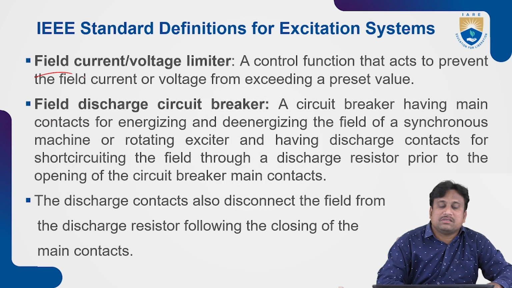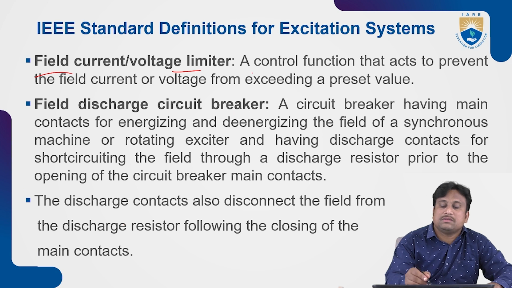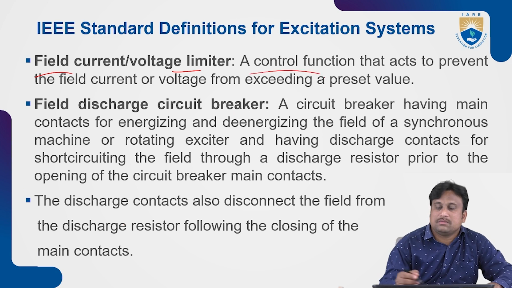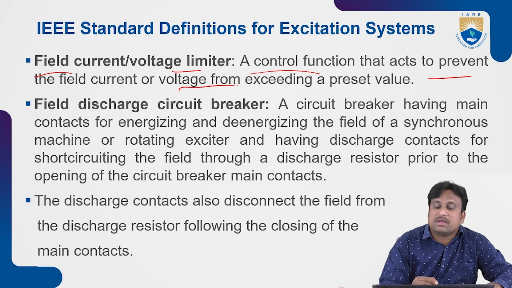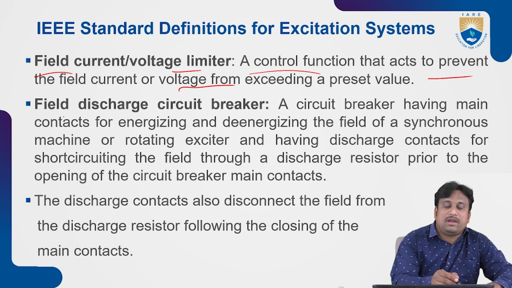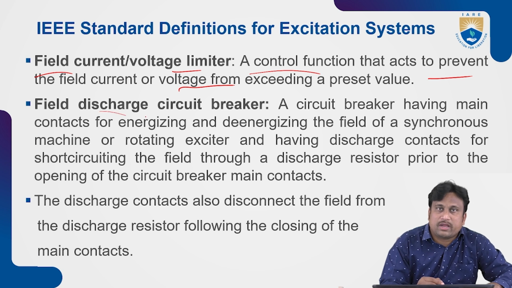And one more thing is the field current or voltage limiter. What does this field current or voltage limiter mean? This is a control function that acts to prevent the field current or voltage from exceeding the preset value. So the field discharge coefficient of the circuit breaker may take place.